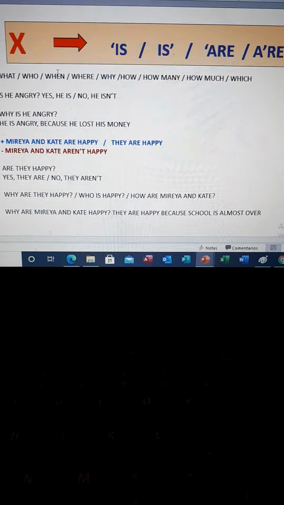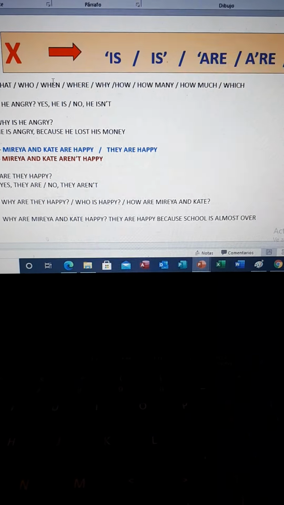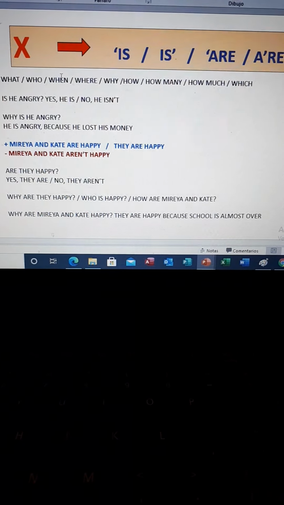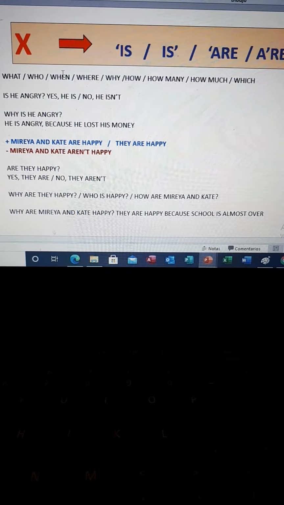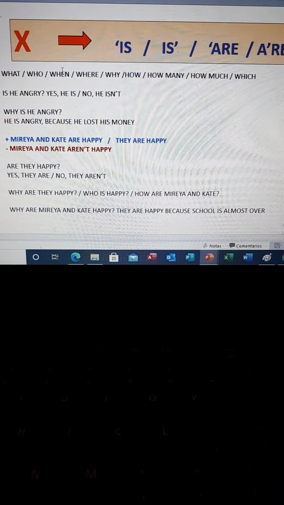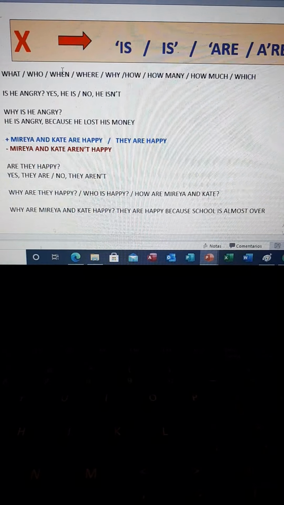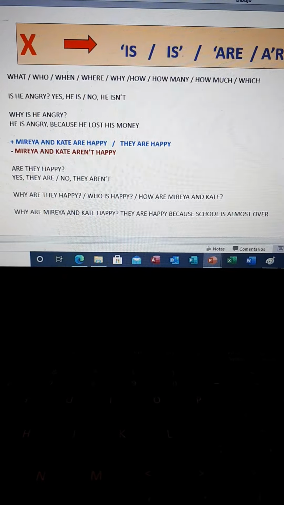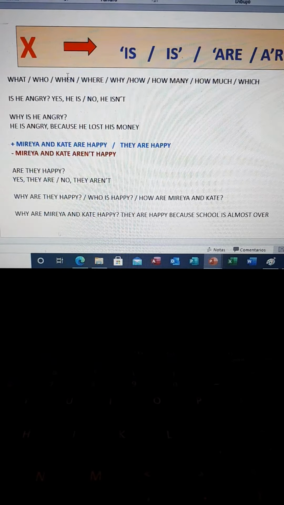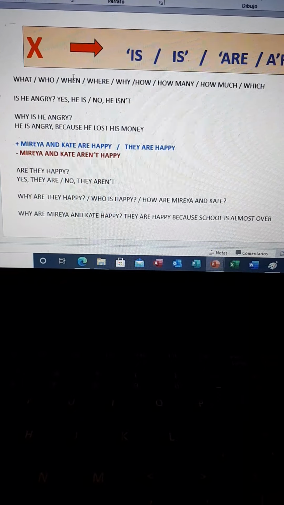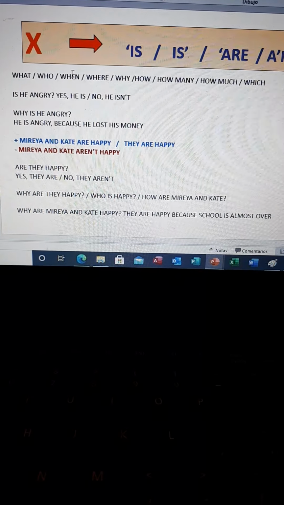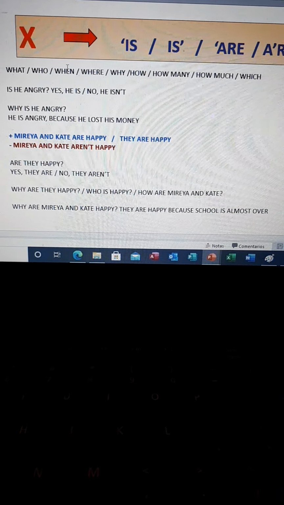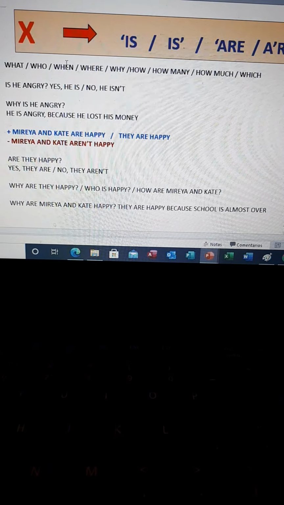Now, if you are going to use a WH question, we have different WH questions depending on the situation and depending on the information that we have. What, who, when, where, why, how many, how much, which, whose, etc. Okay. For example, here we have, is he angry? Yes, he is. Or negative, no, he isn't. If we use a WH question, we can say, why is he angry? Okay, he's angry because he lost his money. Oh, that's too bad.